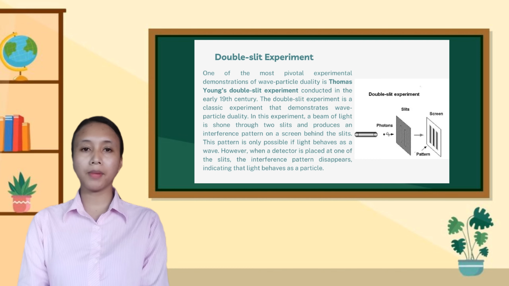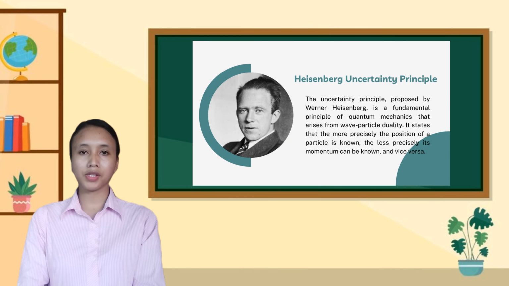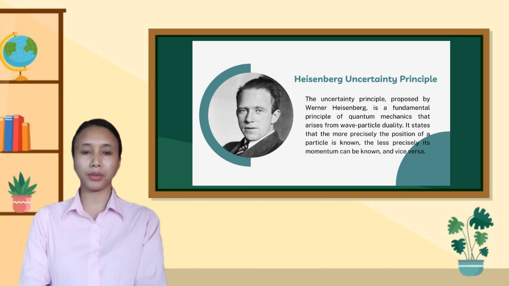The double-slit experiment is a classic experiment that demonstrates wave-particle duality. In this experiment, a beam of light is shone through two slits and produces an interference pattern on a screen behind the slits. This pattern is only possible if light behaves as a wave. However, when a detector is placed at one of the slits, the interference pattern disappears, indicating that light behaves as a particle.